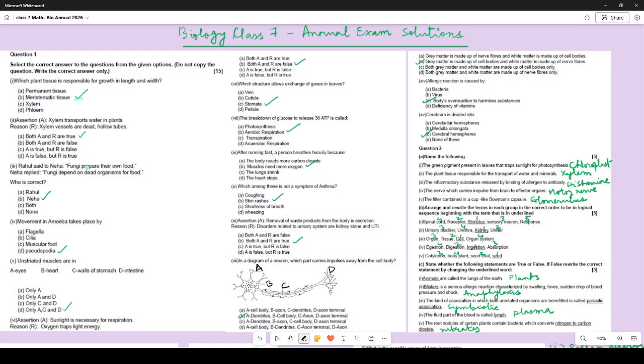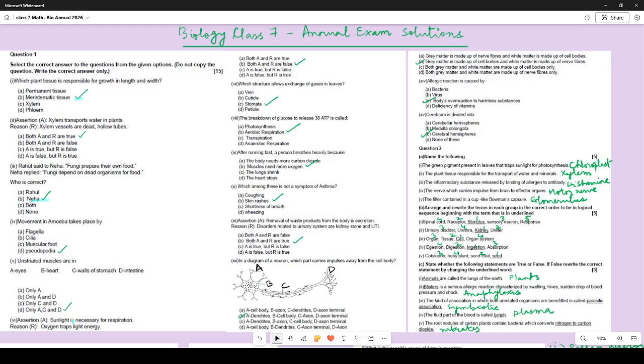Rahul said to Neha, fungi prepare their own food. Neha replied, fungi depend on dead organisms for food. So who is correct? Neha, of course. They are saprophytes. Movement in amoeba takes place by pseudopodia. Unstriated muscles are seen in eyes, heart, walls of stomach, intestine. So other than the heart, all the three options are correct. So only A, C and D are correct.